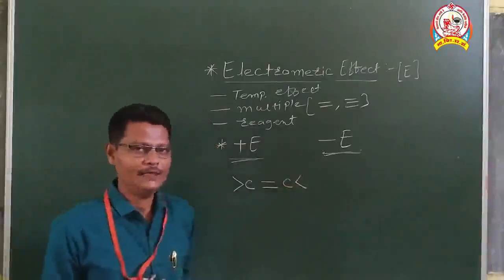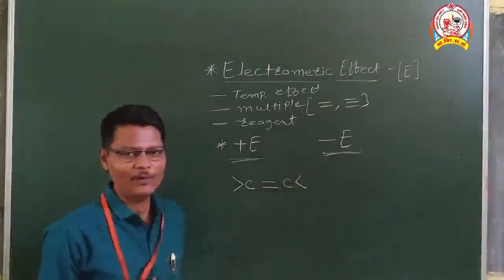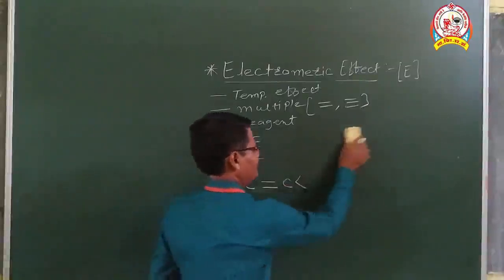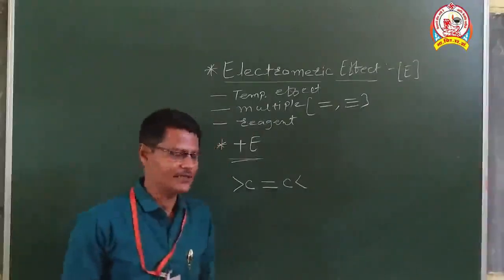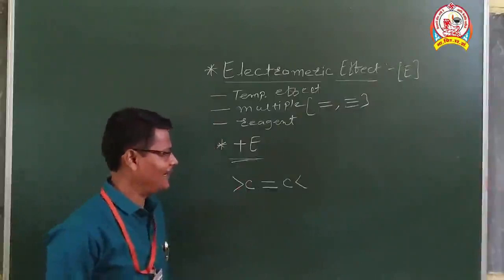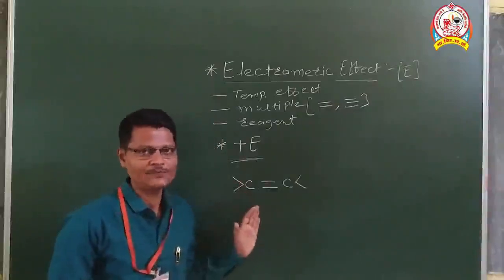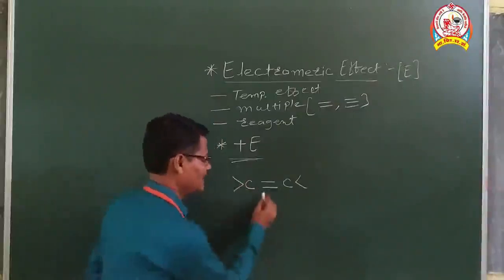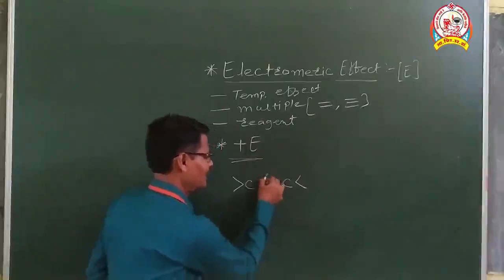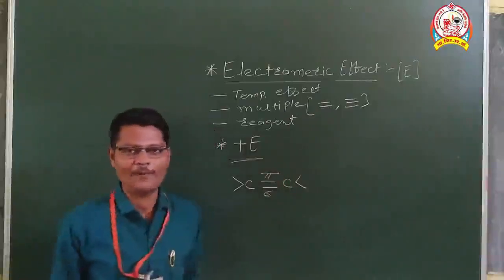This is one of the compounds having multiple bonding, C double bond C. Here you will find that there is the presence of two bonds. Out of these two bonds, one is a sigma bond and another is a pi bond.